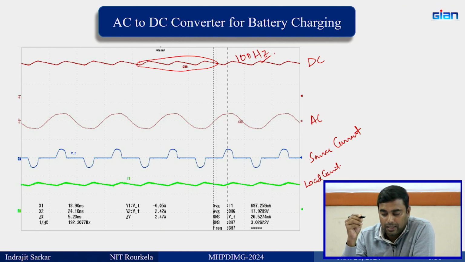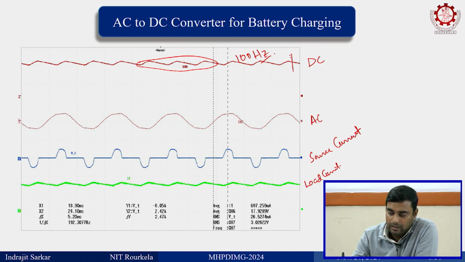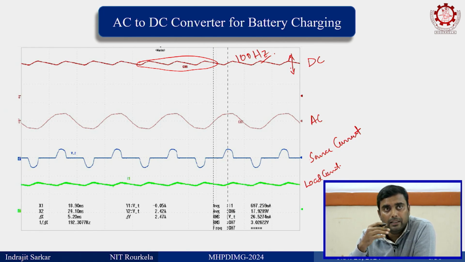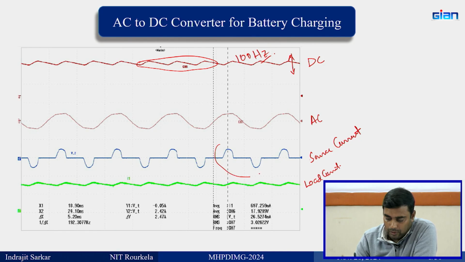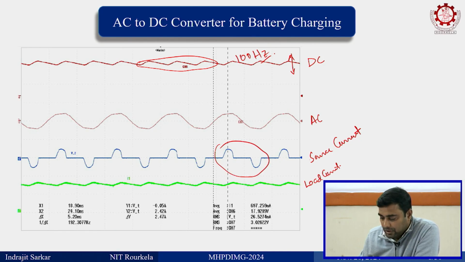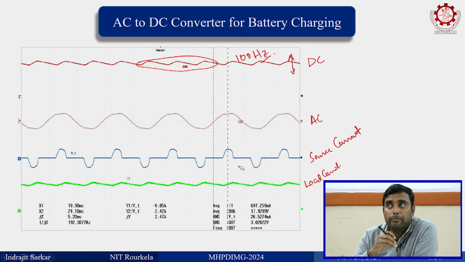Okay. Second thing is, as AC source voltage is changing, this voltage will change. You cannot maintain this voltage. There is no closed loop operation, since it is an uncontrolled rectifier. So this voltage will change, and you can see here the source current looks like this. Now because of the source current, you see what major impact that you are going to have on the grid voltage. This is the thing that you must see.